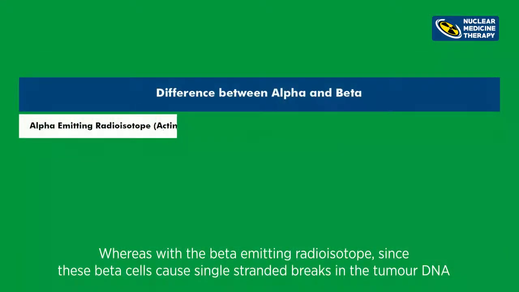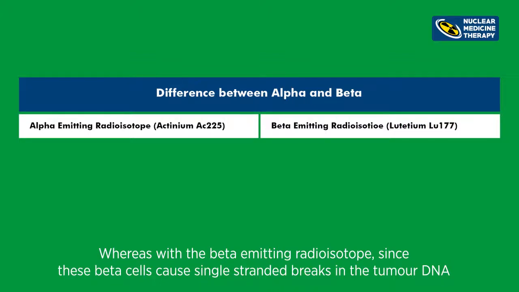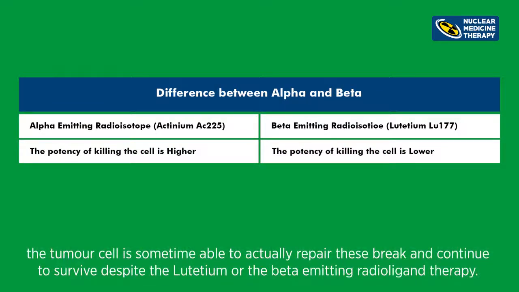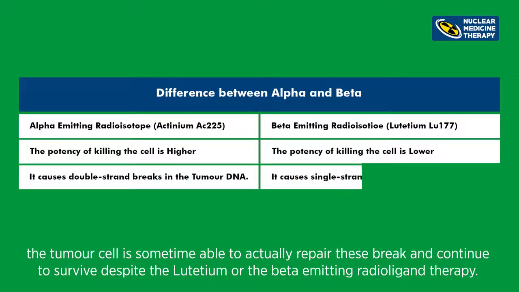Whereas with a beta emitting radioisotope, since these beta cells cause single-stranded breaks in the tumor DNA, the tumor cell is sometimes able to actually repair these breaks and continue to survive despite the lutetium or the beta emitting radioligand therapy.